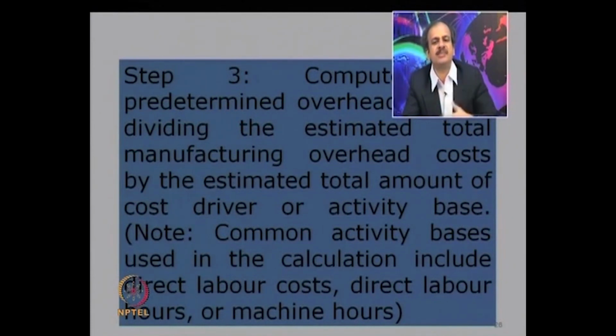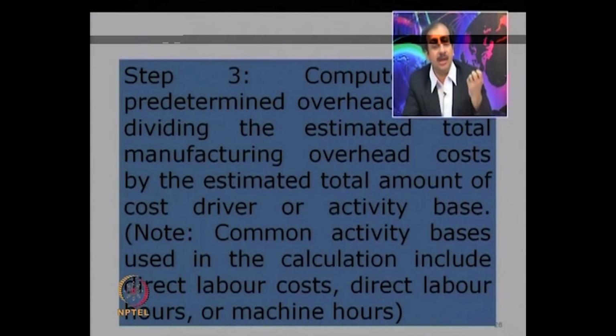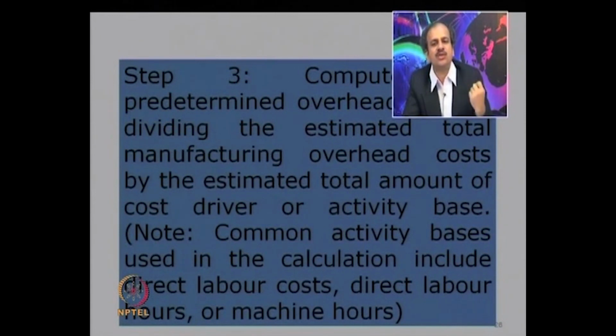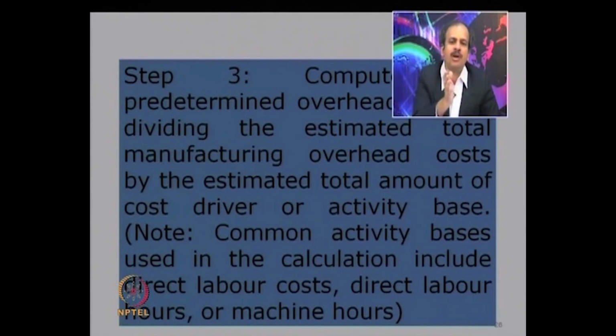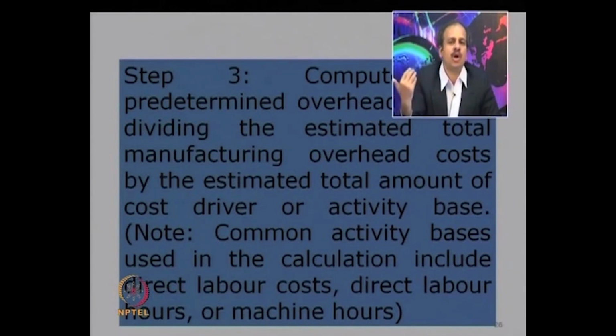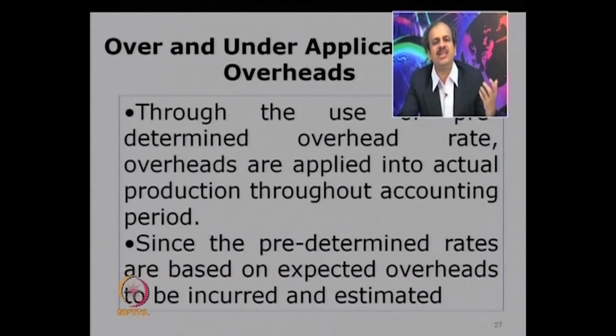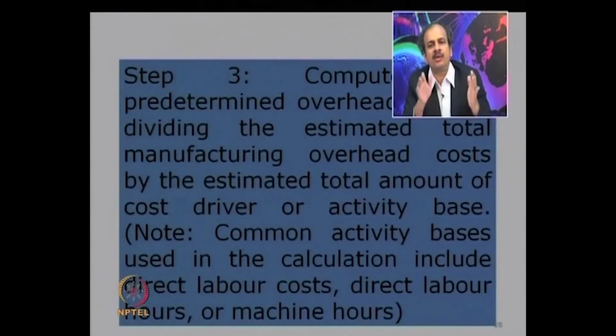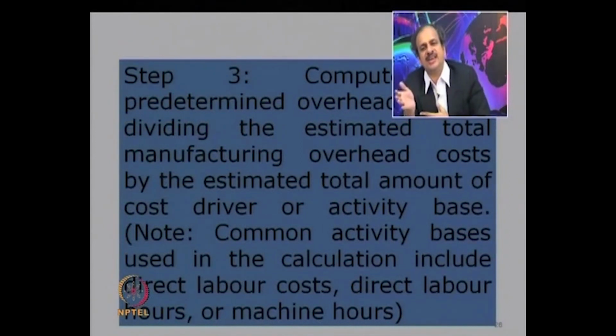Base could be hours, base could be the number of units produced, or a percentage of labor cost; if you are taking that, then the direct labor cost is the base. So the overhead cost is essentially charged to the products using some logical basis, that is called absorption, and we typically use the system of having a predetermined absorption rate.